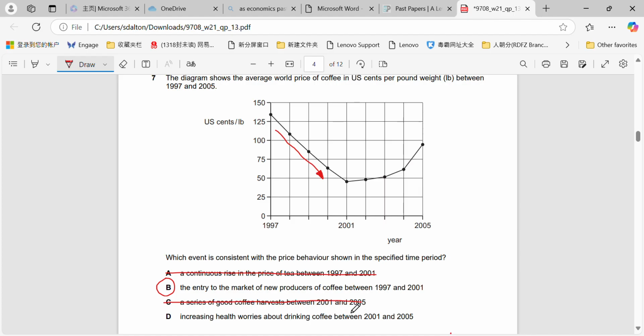And increased health worries about drinking coffee. We see nothing about the demand for coffee, right? So we can't make those assumptions, and especially here the price of coffee is actually increasing, whereas if we have increasing health worries, demand would shift to the left and the price of coffee would be expected to drop, not to rise.